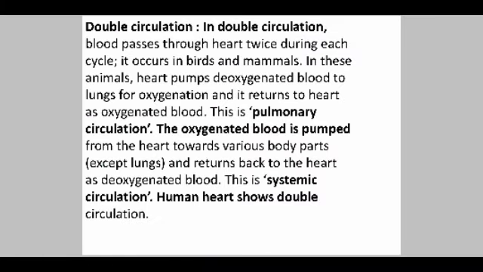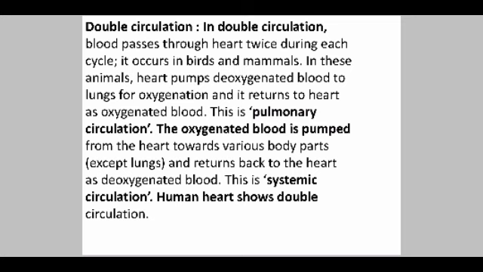Let's see double circulatory system or double circulation. It is a type of circulation in which the blood flows through the heart twice. So it is called double circulation. This type of circulatory system has separate systemic circulation as well as pulmonary circulation. In systemic circulation, the flow of oxygenated blood from the left ventricle of the heart to the various parts of the body, and deoxygenated blood from various parts of the body to the right atrium, is called systemic circulation.